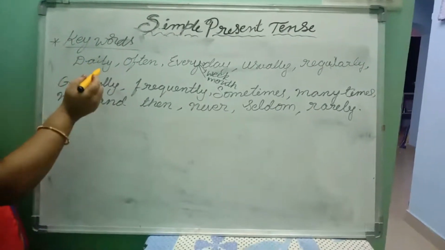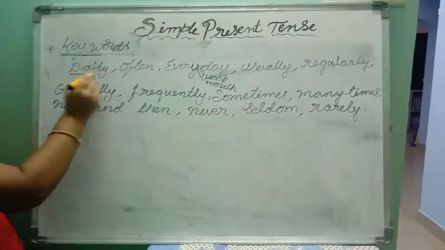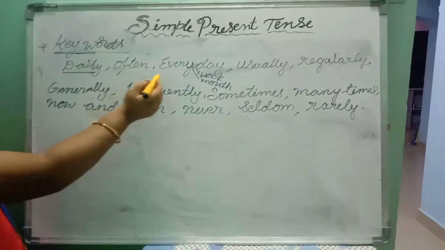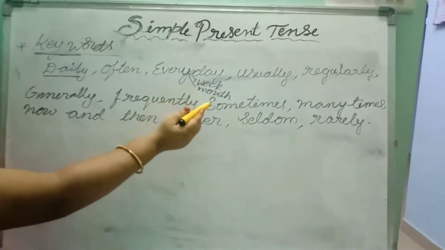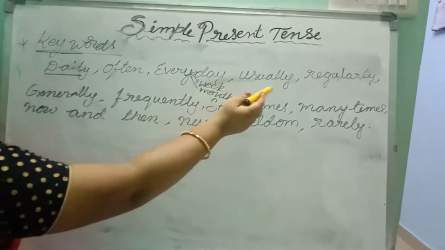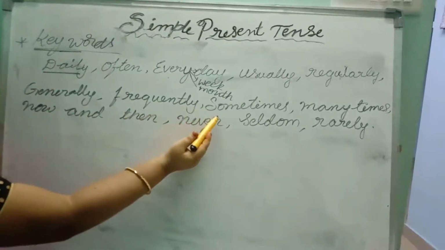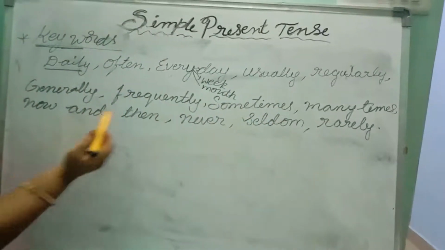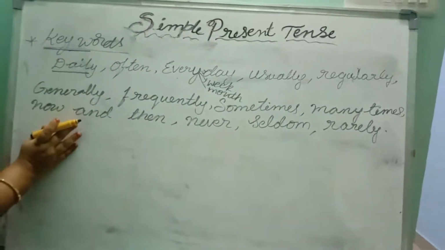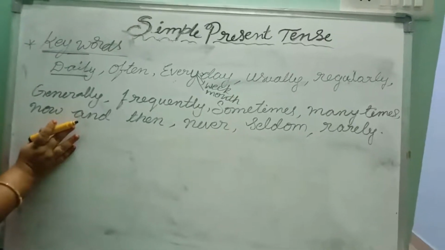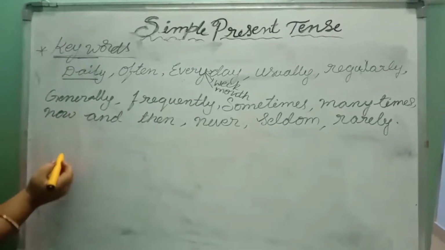Now we are going to know the keywords in simple present tense. Keywords: daily, often, every day, every, whether it is every day or every week or every month, usually, regularly, generally, frequently, sometimes, many times, now and then, never, seldom, rarely, etc. If you find these words in any sentence, definitely we have to consider that those sentences are in simple present tense. Let us take some examples.